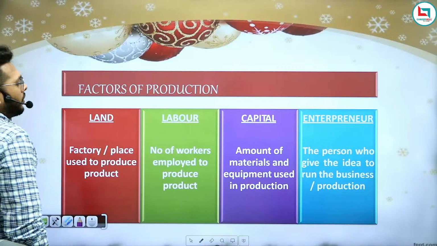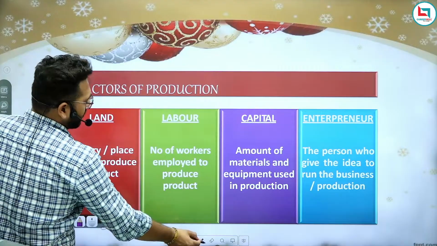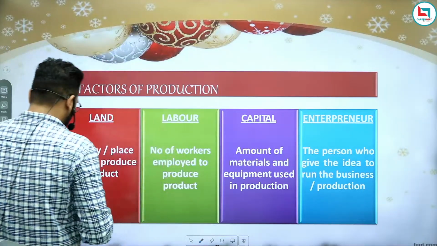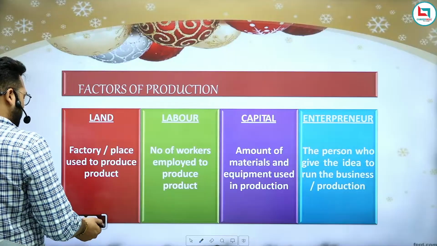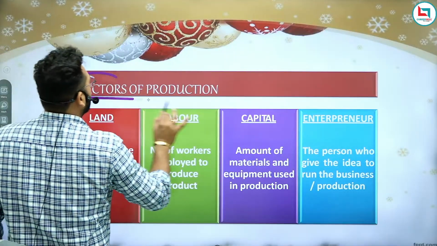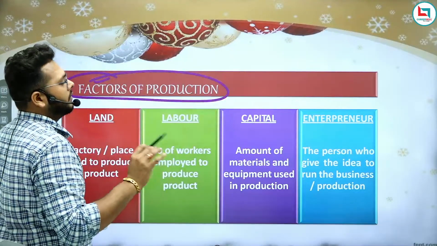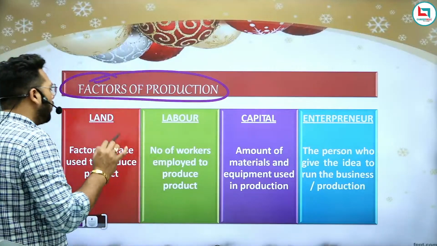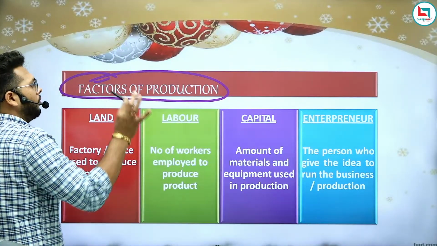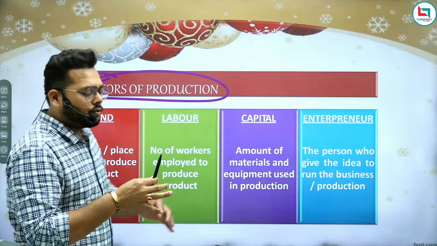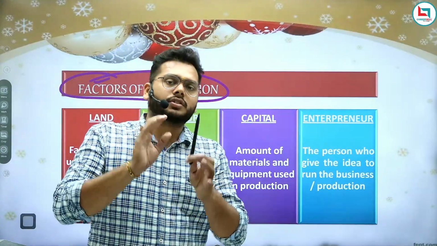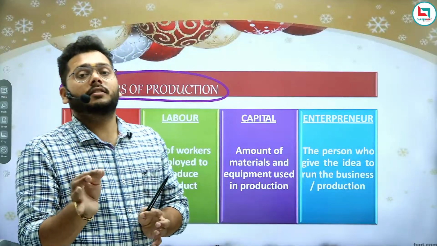Now, what are these factors? As I have already told you, whatever things are used for the production of goods and services are called the factors of production. If I am using raw material for the production of marker, then raw material is a factor.